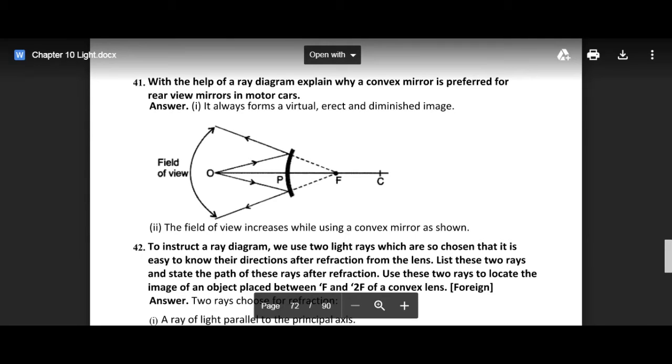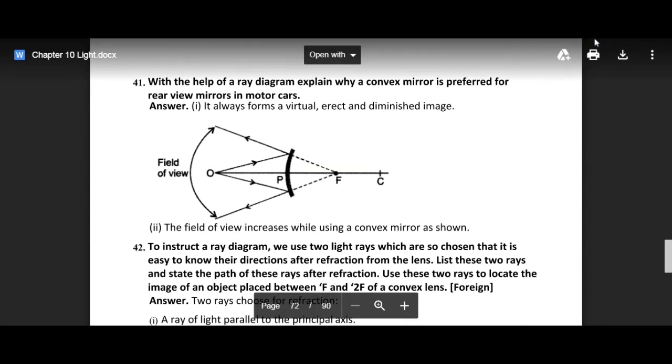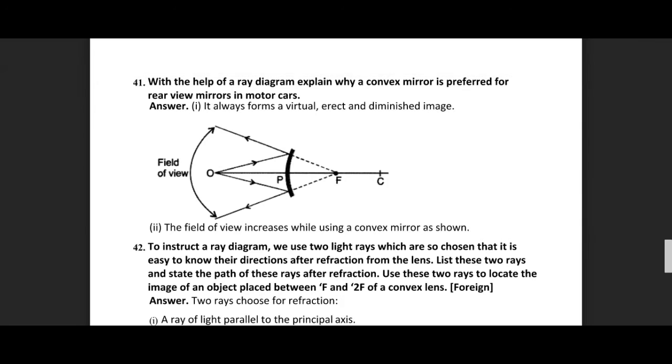So with the help of a ray diagram, explain why a convex mirror is preferred as rear view mirrors in motor cars. Because you can see if a headlight is somewhere like this, okay, at point O, what happens in this case is the image is formed over here.